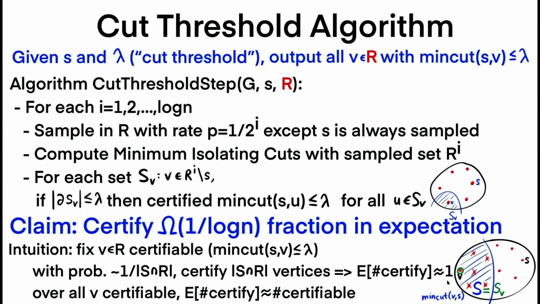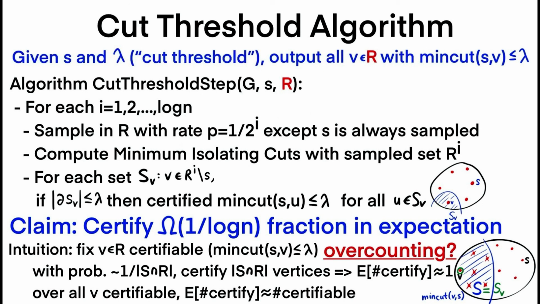Now finally, this analysis can be repeated for all the vertices V that are certifiable. And if we sum over all V, the expected number of vertices that we certify is roughly within a constant factor of the number of vertices that is certifiable.